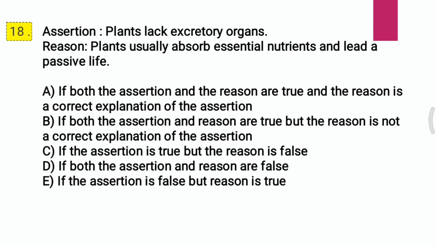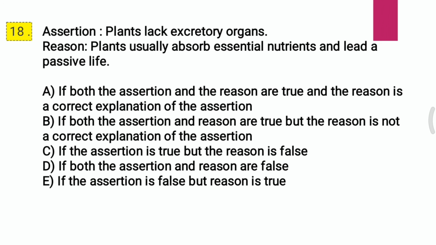Question 18. Assertion and reason type of question. Assertion: plants lack excretory organs. Reason: plants usually absorb essential nutrients and lead a passive life. Options are A, if both the assertion and reason are true and the reason is a correct explanation of the assertion. B, if both the assertion and reason are true but the reason is not a correct explanation of the assertion. C, if the assertion is true but the reason is false. D, if both the assertion and reason are false. E, if the assertion is false but the reason is true.